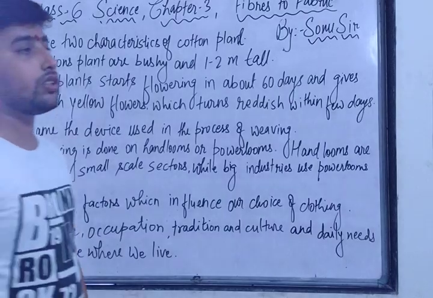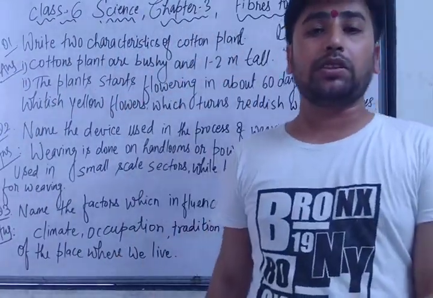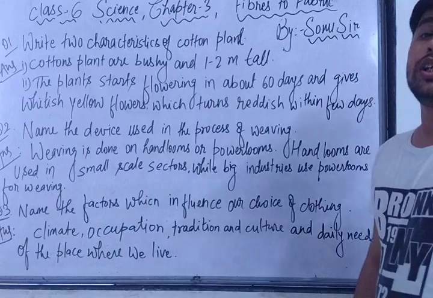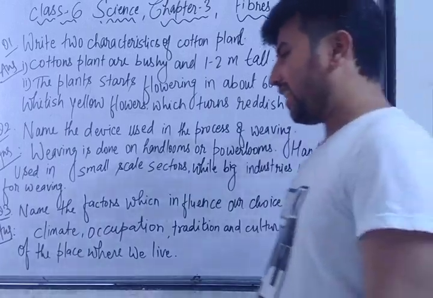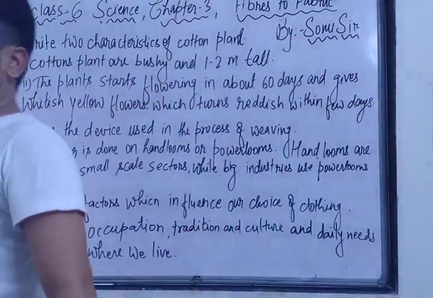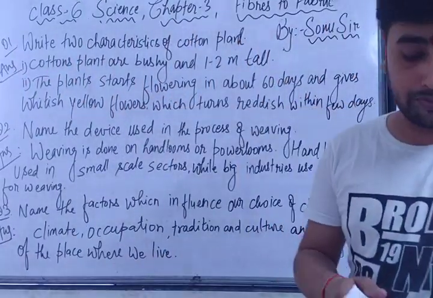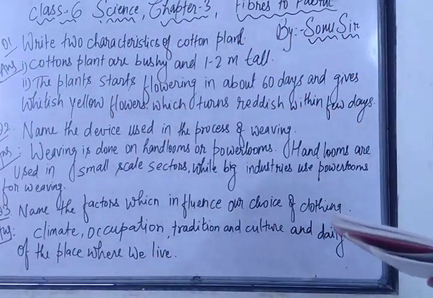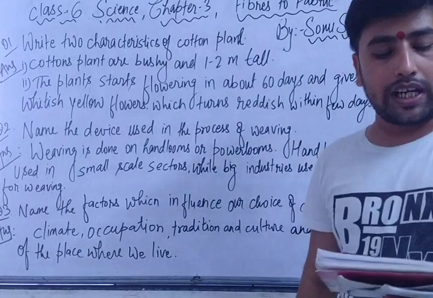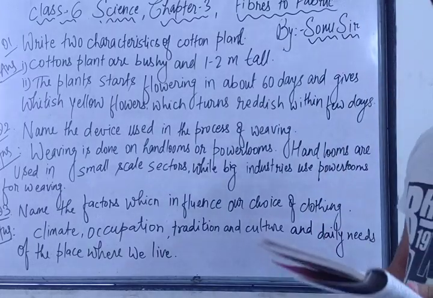That means the process of how jute fiber is extracted from the jute plant. I can tell you, it is very easy. Jute fibers are extracted from the jute plants. Jute plants are usually cut at the flowering stage. A good quality fiber is obtained from the plant cut at the flowering stage.